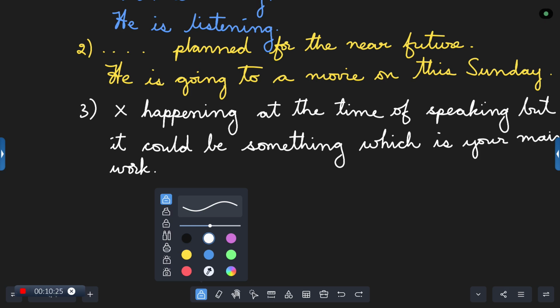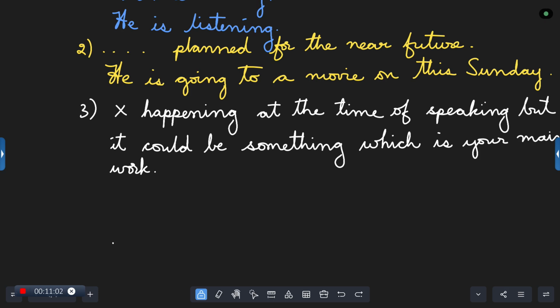Is this understood? Other than this main verb, it could also be some other activities which you do regularly. If at all there is any person learning karate, music, or if a person has a habit of writing, I'm writing something. So I can tell I'm writing a novel. Why? It's because I'm spending some time every day in the evening to write it. Even though it is not happening now, when I'm speaking, I can tell I'm writing a novel. Why? It is going on every day. Is this clear with all? All understood the difference of any action which is not happening at the time of speaking, but it is something very important. Is it clear?